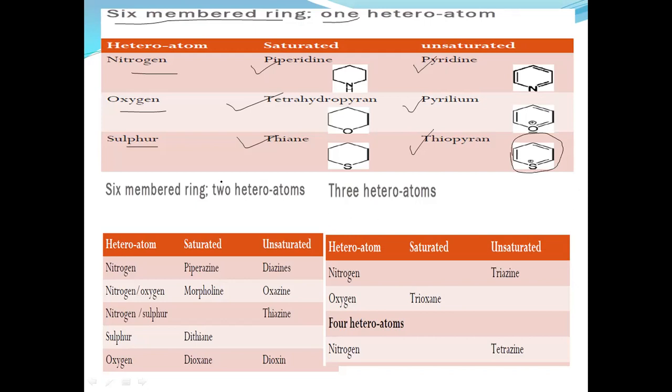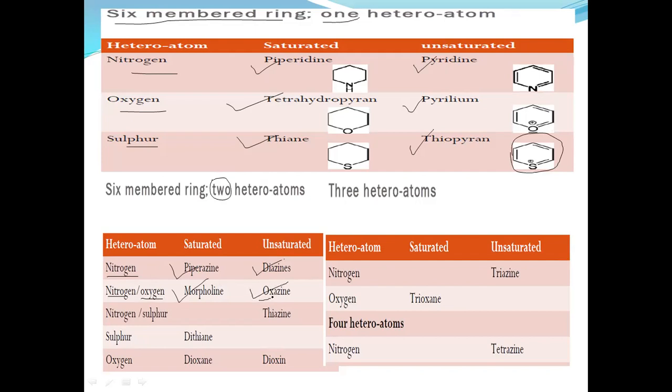Similarly, if more than one heteroatom, that is, if two heteroatoms are present, and both the heteroatoms are nitrogens, the saturated compound is piperazine, unsaturated is diazine. If nitrogen and oxygen are present, the saturated common name is morpholine, unsaturated name is oxazine.